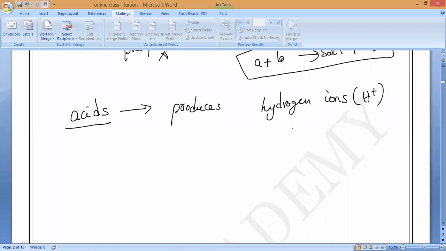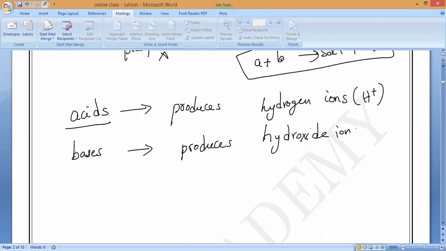Now, in the same way, for bases, what do all bases produce? OH minus ions, hydroxide ions. Always bases will produce hydroxide ions. So what is the formula of hydroxide? OH minus.